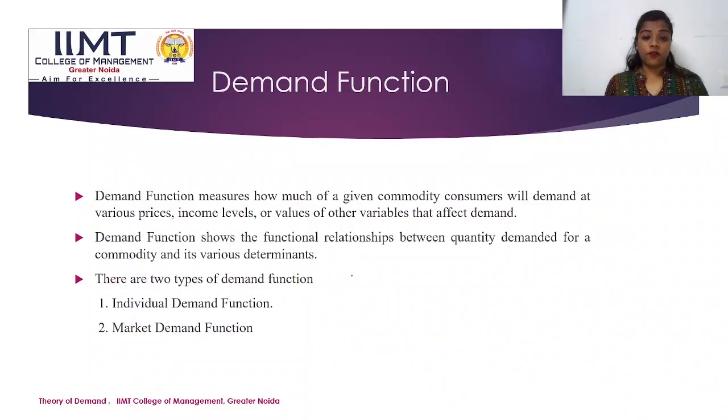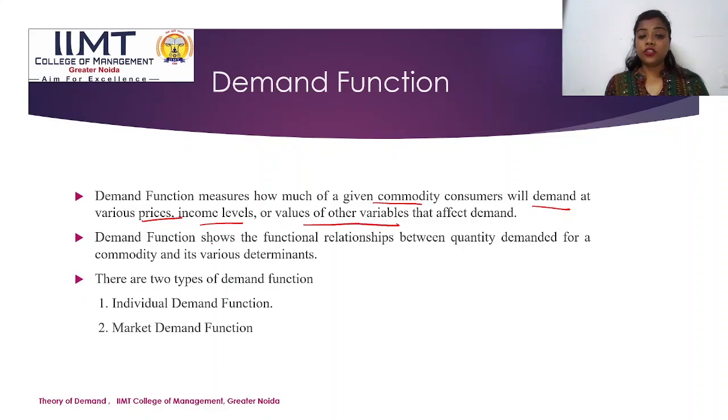Moving on to the demand function. Demand function measures how much of a given commodity consumers will demand at a given price, income level, values, or other variables that affect demand.